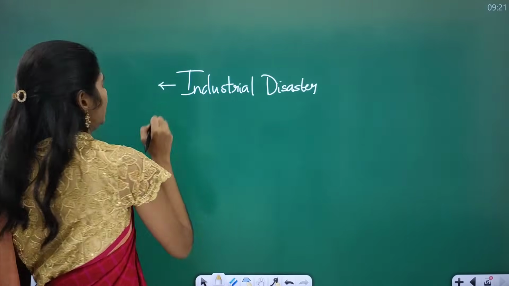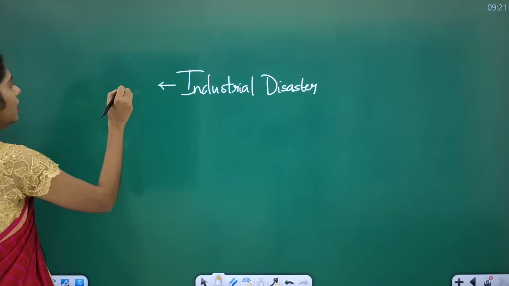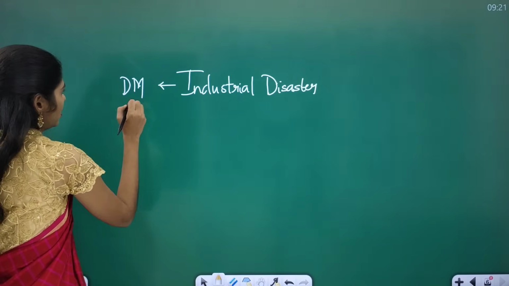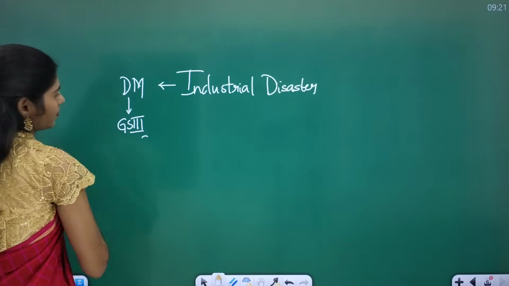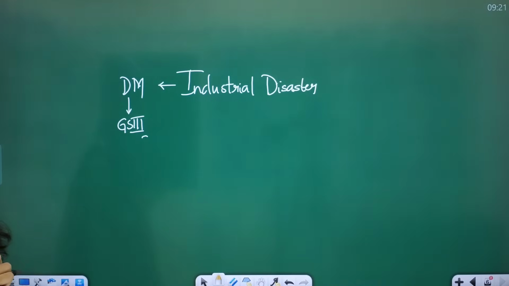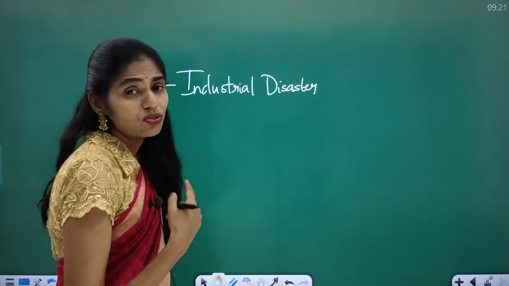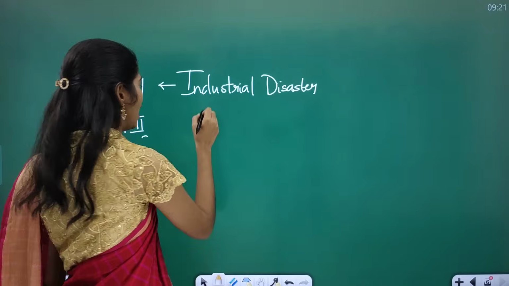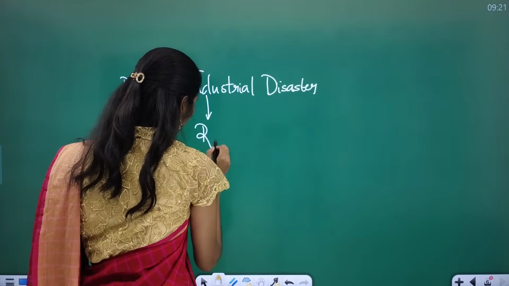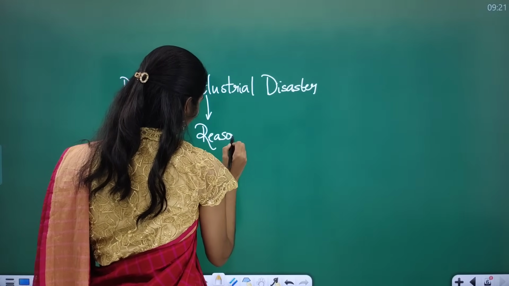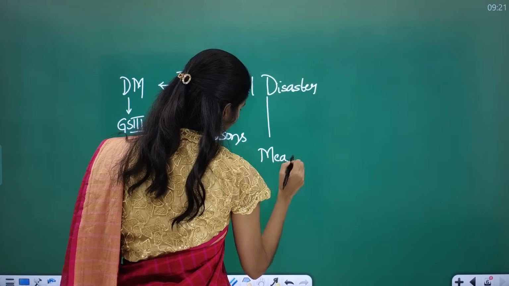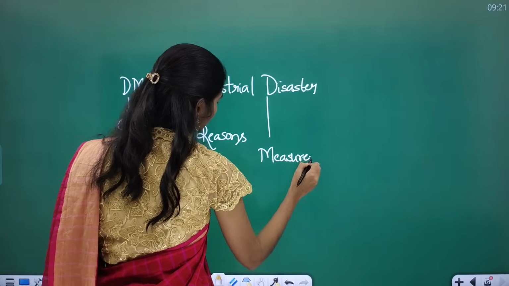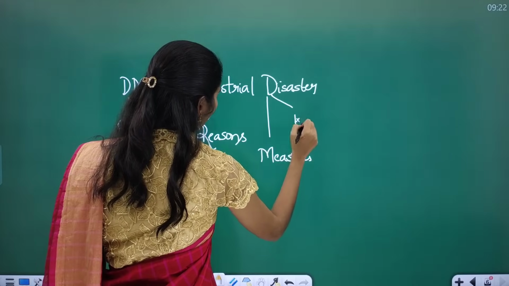This article is important from your disaster management, which comes under GS paper 3. It is very important because industrial disaster is part of your syllabus. You have to see what are the reasons for this industrial disaster, what measures can be taken, and what is the way forward.